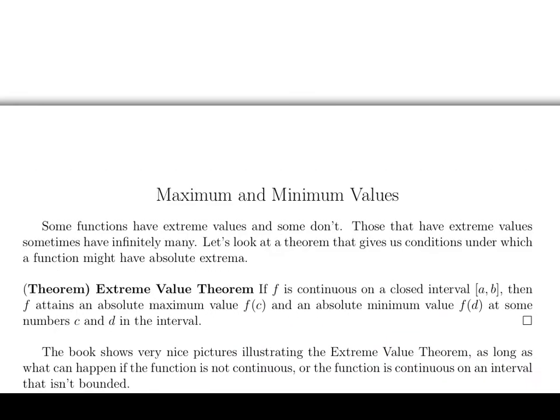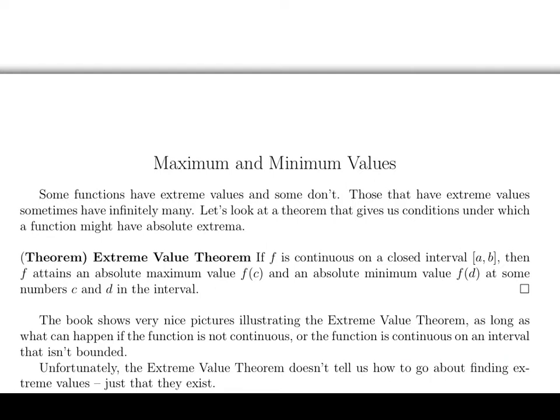I think you should look in the book for some very nice pictures that illustrate the extreme value theorem. They also have some pictures of what can happen if the function is not continuous, or perhaps if the function is continuous but it's defined on an unbounded interval. Now the downside of the extreme value theorem is that it doesn't tell us how to find extreme values. It only tells us that they exist. So we're going to need to come up with some other methods to find extreme values.